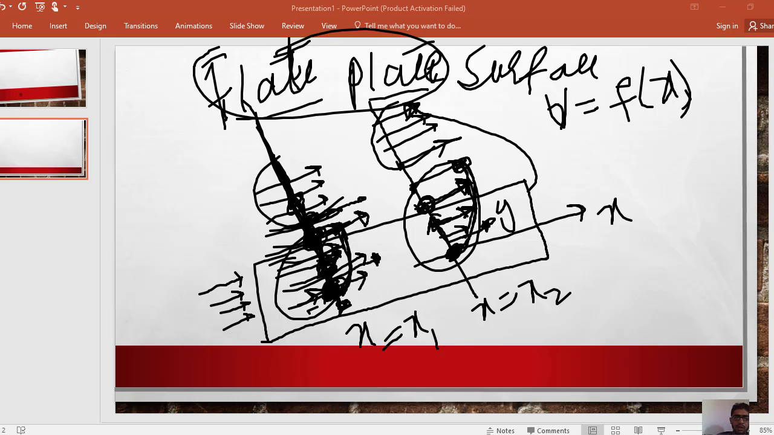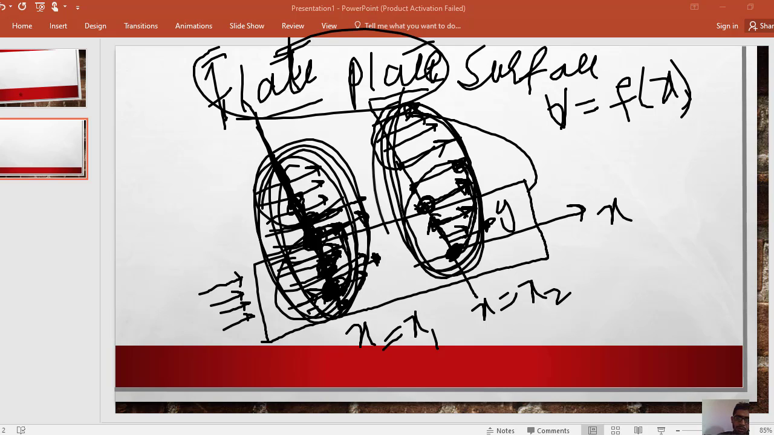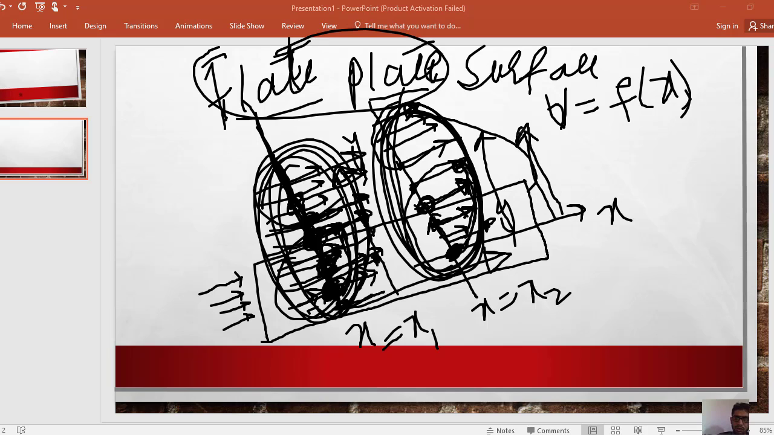So the velocity at this position will be different, and the velocity of water at this circular ring will be different. Similarly, as the velocity changes in the x direction, the velocity also changes in the y direction, as we have already seen that the velocity at the surface was 0, and as we increase the height, the velocity increases. As we go higher, the velocity also increases, as we have already seen.